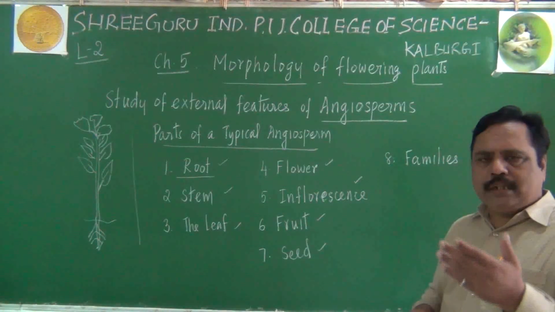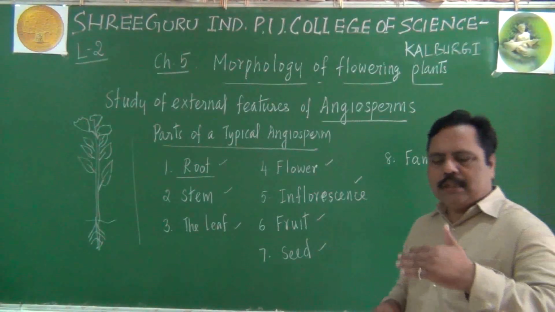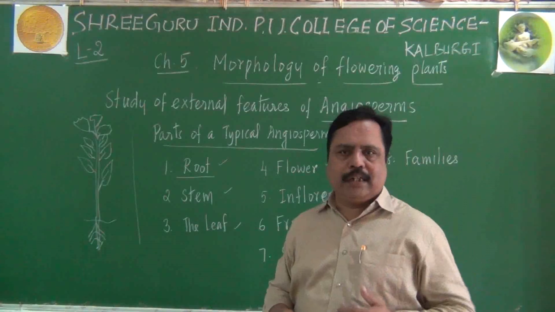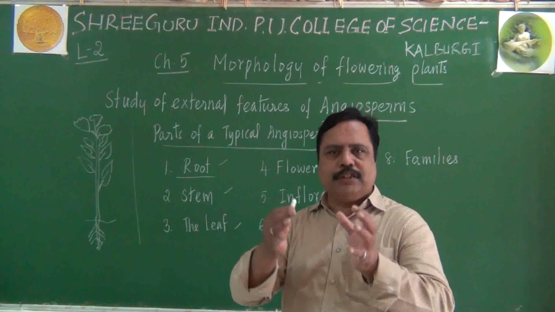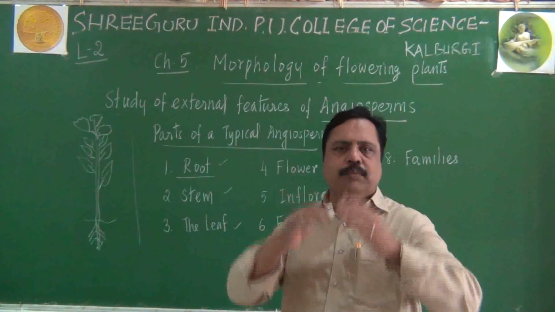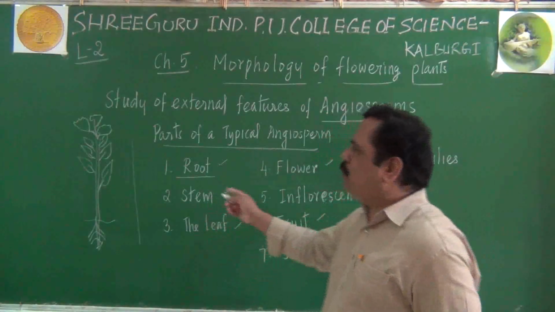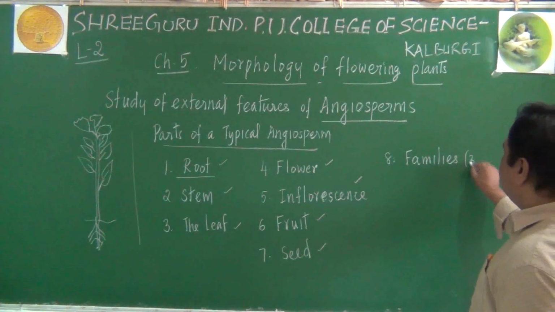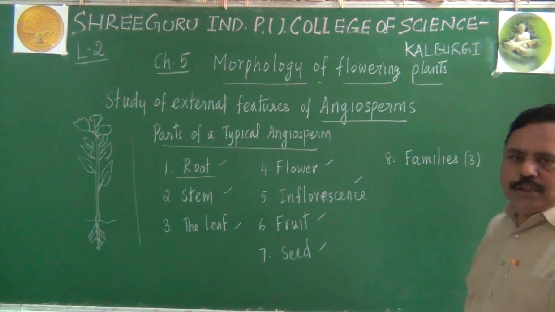You may remember there will be species, then genus, then what is that? Family, like that. So a group of genera will become a family. A group of families will become an order. Here at PUC first year level, you will be studying about 3 families related to angiosperm.